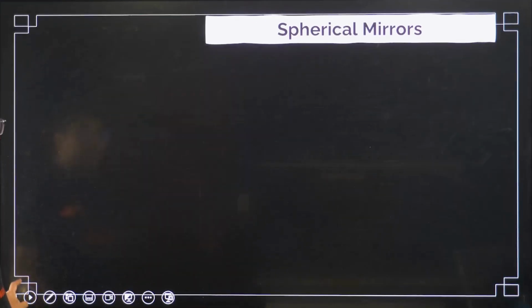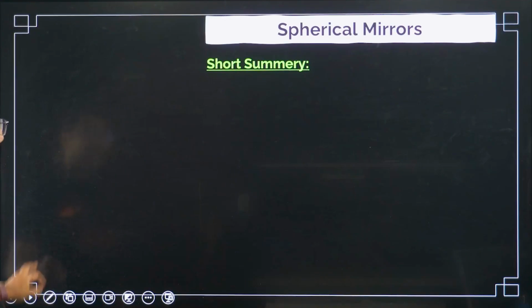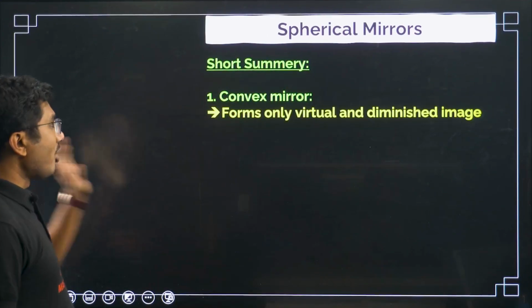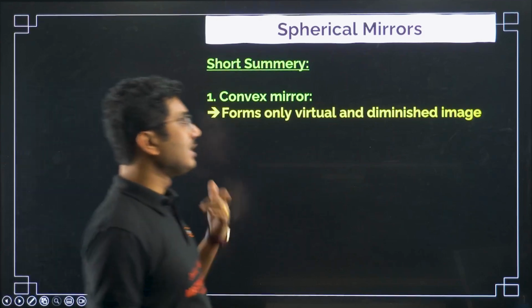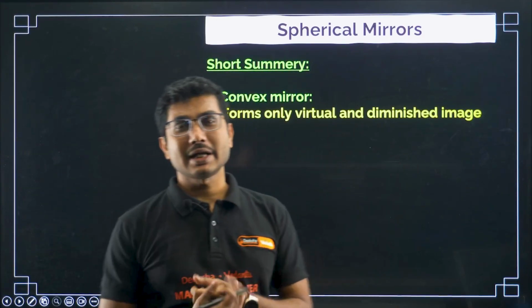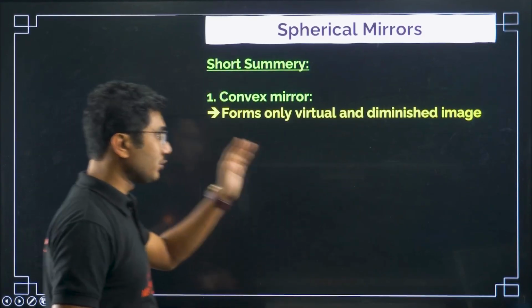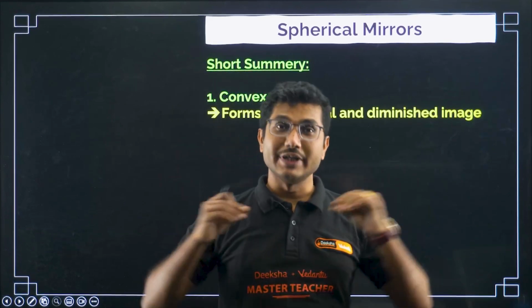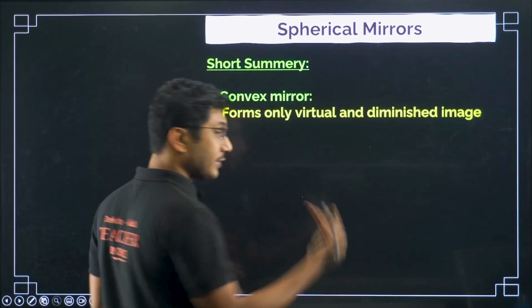Now let's continue. Let's look into a short summary. A convex mirror can form only virtual and diminished images. It cannot form a real image for real objects. Okay, obviously objects should be real.